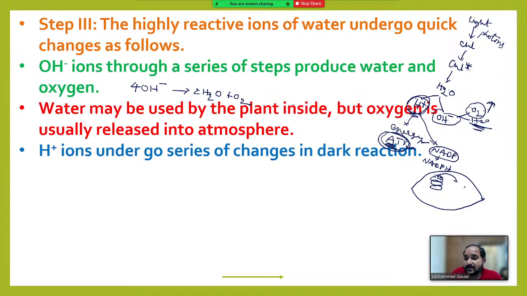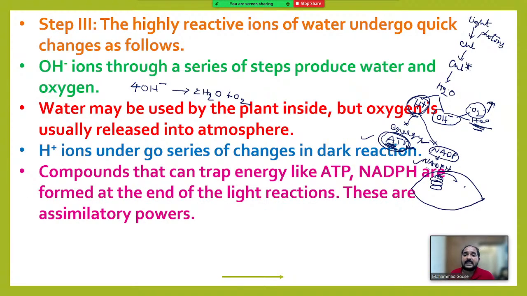When these H plus ions move from grana to stroma and combine with the NADP, it forms NADPH. We can call it reduced nicotinamide adenine dinucleotide phosphate. So this ATP and NADPH are used in the dark reaction. So they are the link between the light reaction and the dark reaction, right?